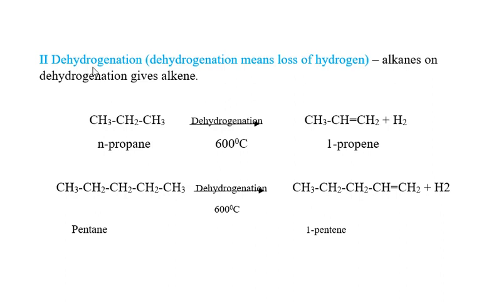The next type of pyrolysis is the dehydrogenation reaction. Dehydrogenation means loss of hydrogen. Alkanes on dehydrogenation give alkenes. Your starting material is an alkane, and on dehydrogenation you get an alkene. For example, n-propane on dehydrogenation gives 1-propene, whereas pentane on dehydrogenation gives 1-pentene.